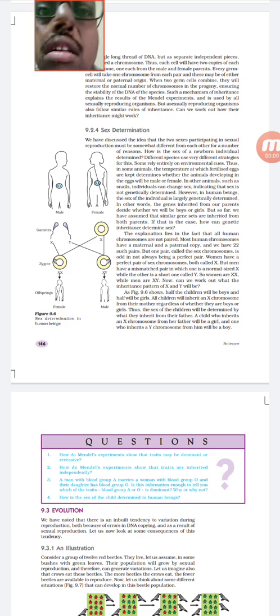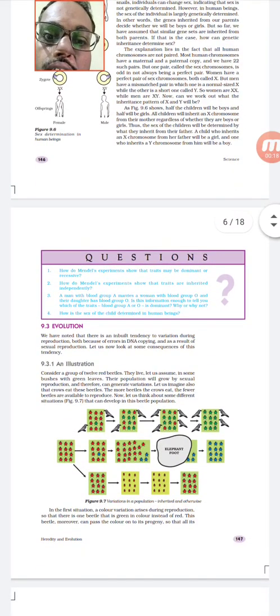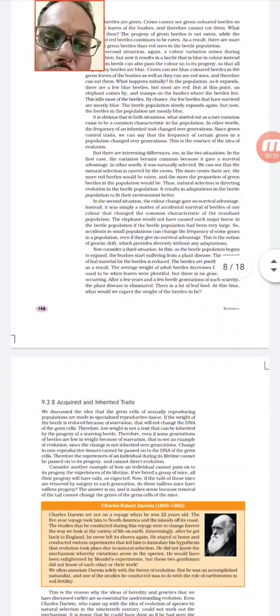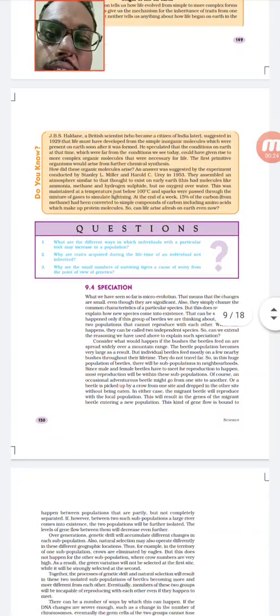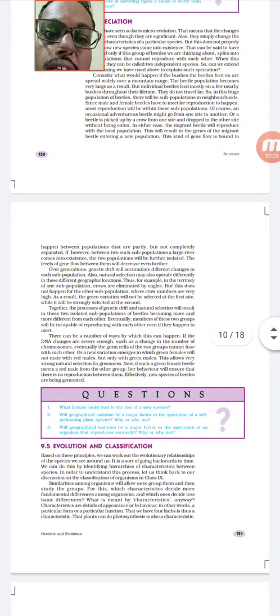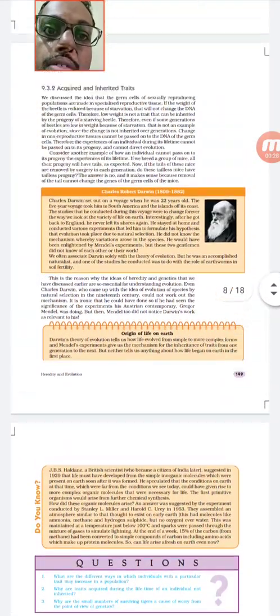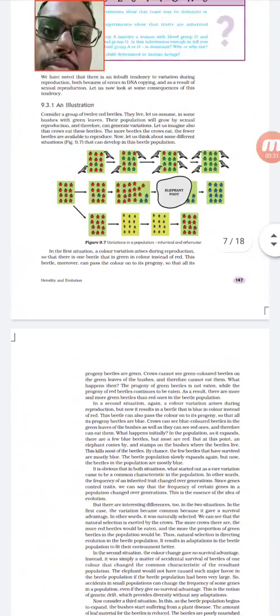Hi everybody. For this week, from the genetics chapter, we'll be discussing sex determination, evolution, that means what are acquired characters, inherited characters, and then speciation. So these are the three main points we are going to discuss for this particular week.